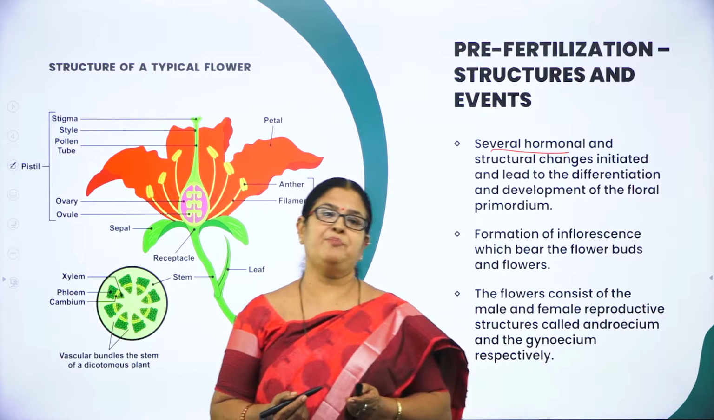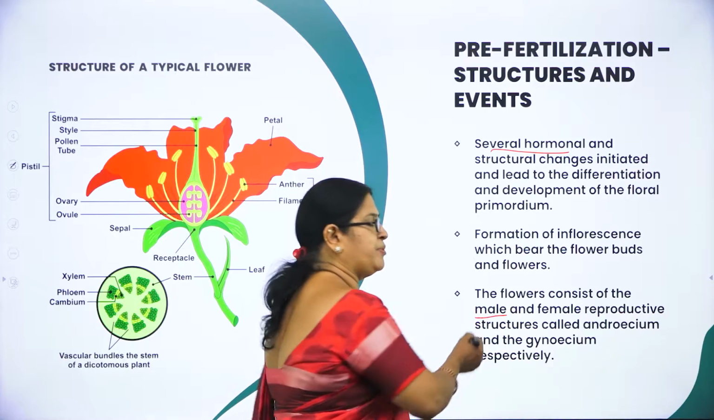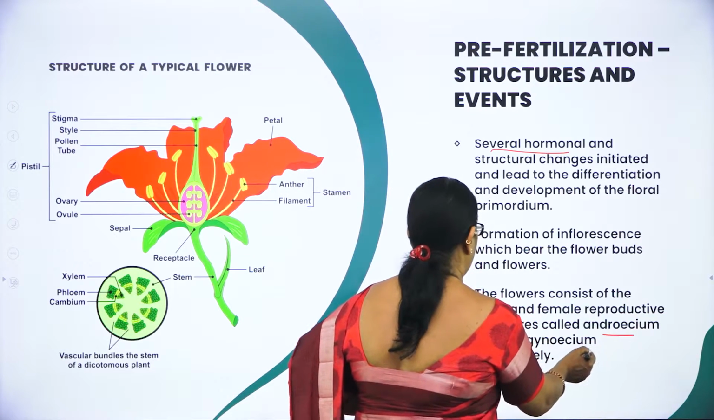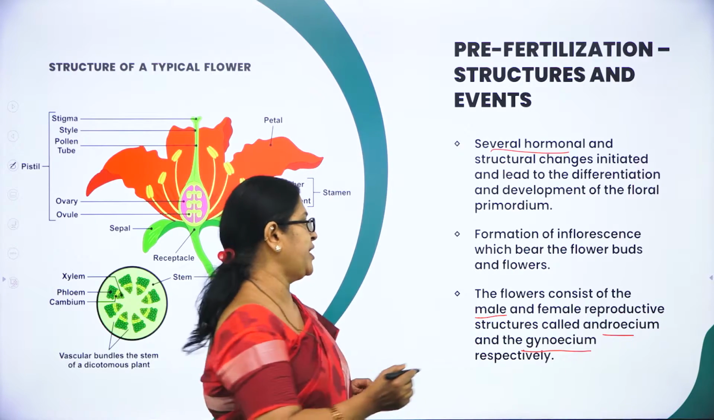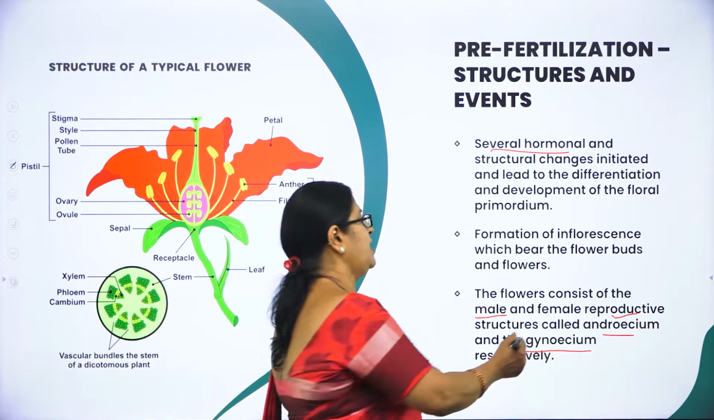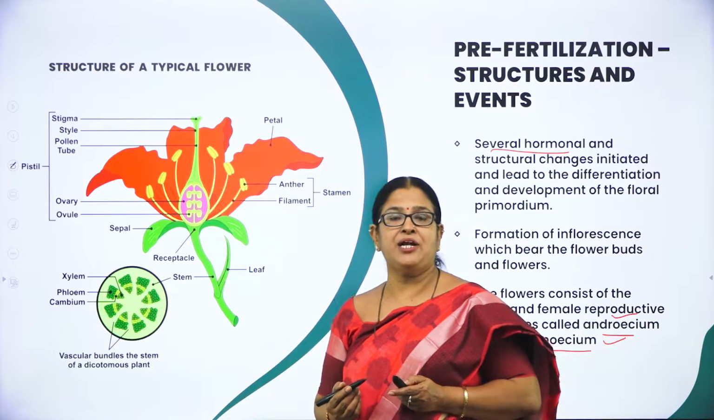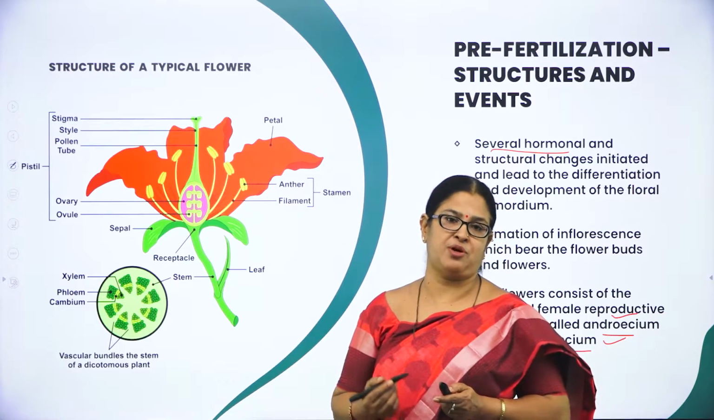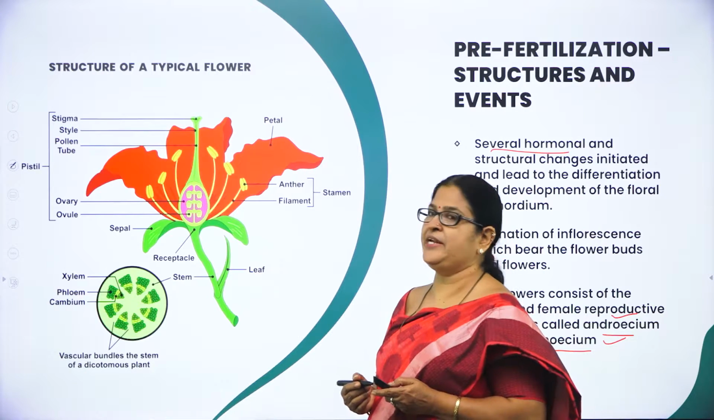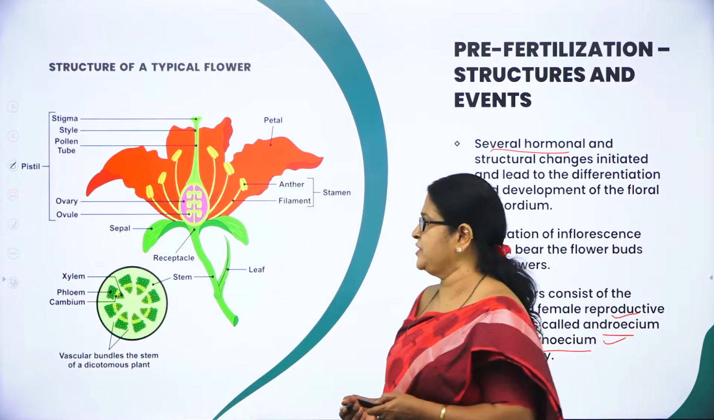And very important thing is a typical flower, particularly when we talk about a bisexual flower, consists of 2 very important reproductive structures. That is, the flower consists of the male reproductive structure called androecium and the female reproductive structure called gynoecium. So the male reproductive structure is called androecium and the female reproductive structure is called gynoecium. As we have studied in my first session, the units of androecium are called stamens and the units of gynoecium are called carpels. Now let us study in detail about androecium and the stamens and the structure of microsporangium.